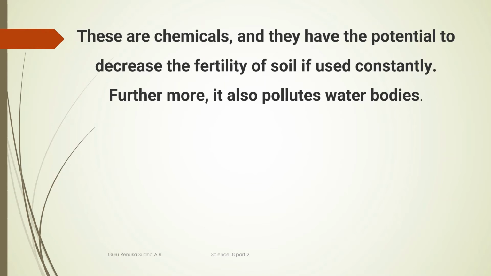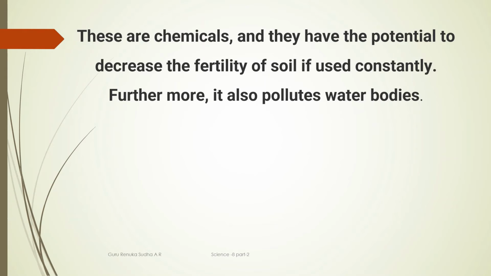Potential to decrease the fertility means that after continuous use of these chemicals on the land, it decreases the fertility of the soil. That means fertilizers have the potential to decrease the fertility of the soil if you use them constantly and continuously.